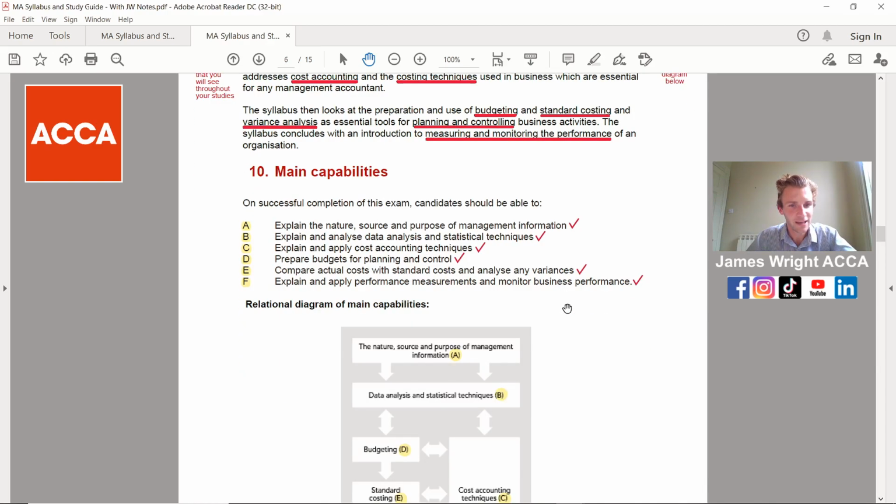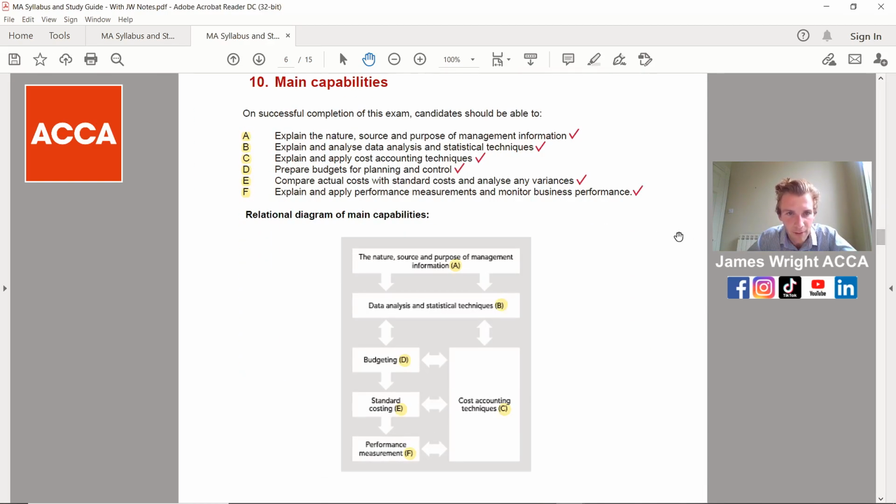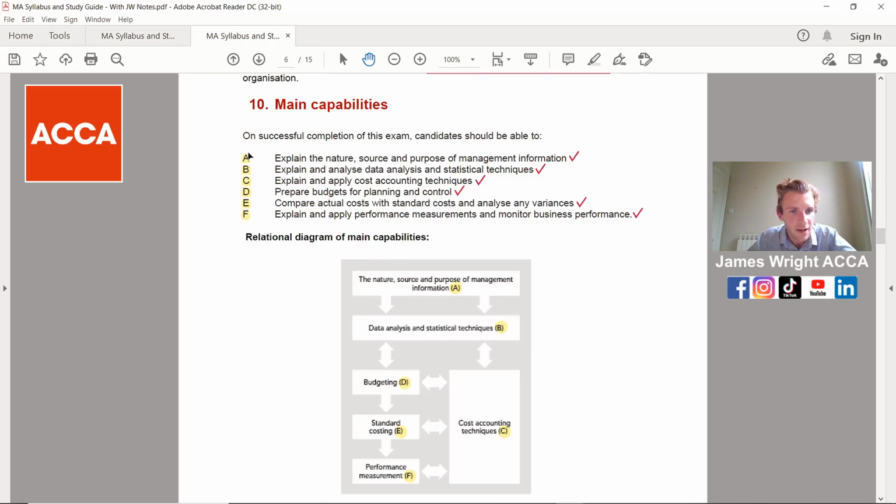And as you can see on here, let's see if we can get it on one page. Oh, look at that, perfect. So that A there is that A there, there's B, there's B. If you're completely new to management accounting, this is where you can see that you say to yourself, well, how does budgeting fit into this actual exam? Well, it links into the standard costing, the cost accounting techniques, and the data analysis and statistical techniques on there.